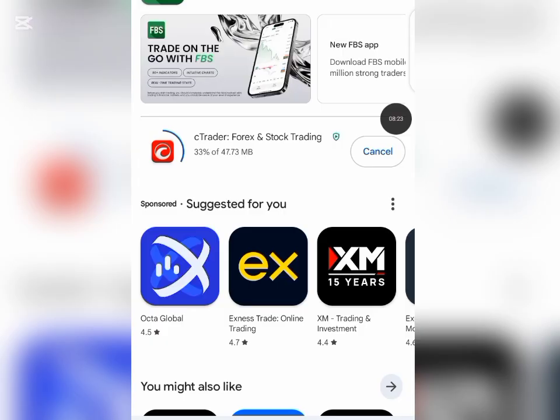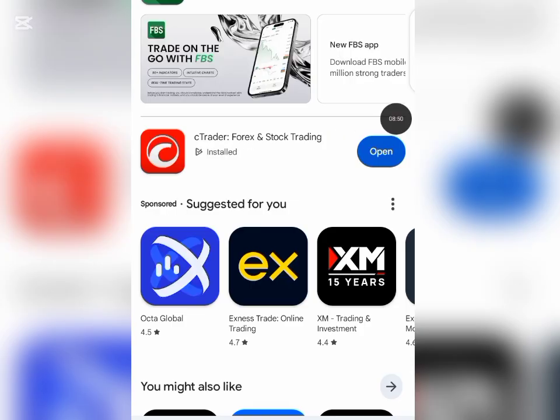It will tell you to sign in to your cTrader account so that you can start trading. Like I said earlier, the account that we are going to be using to trade is an account that we are not really familiar with. So they will tell you to open your cTrader account. Now I'm going to show you how you can sign in to your cTrader account to start trading your free $5,000 profit account. As you can see right now, I am here in my Play Store and I am downloading the cTrader app. You should also do the same thing in order to sign in to your $5,000 profit account and start trading.